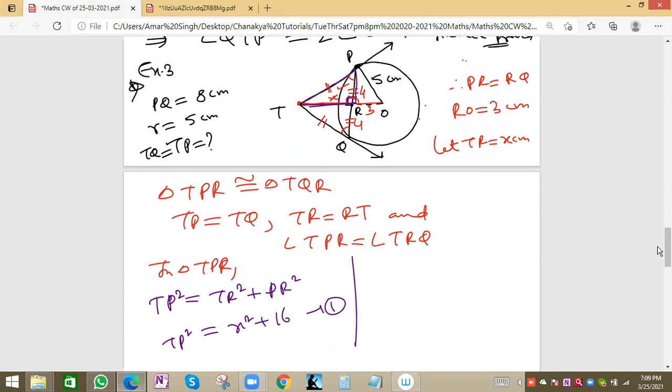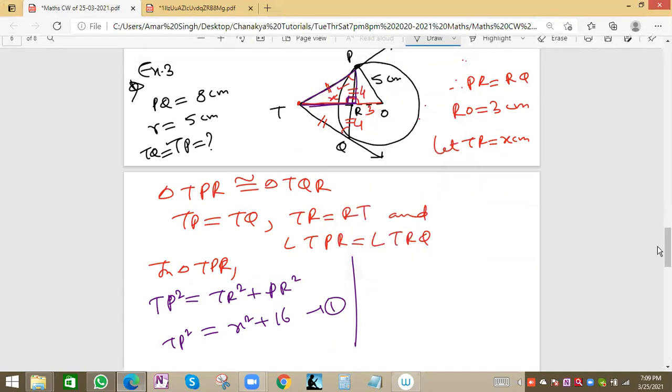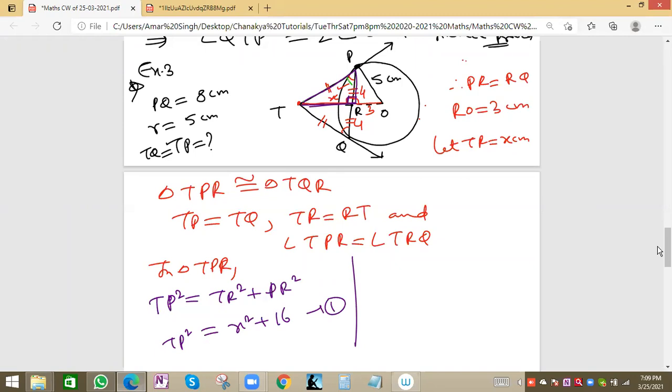And we can see one more triangle which has a 90 degree angle. Which is that triangle? Here we have 90 degree between the radius and this tangent. Now we'll take triangle TPO. In triangle TPO, angle P is 90 degree. So OT square will be equal to TP square plus PO square.